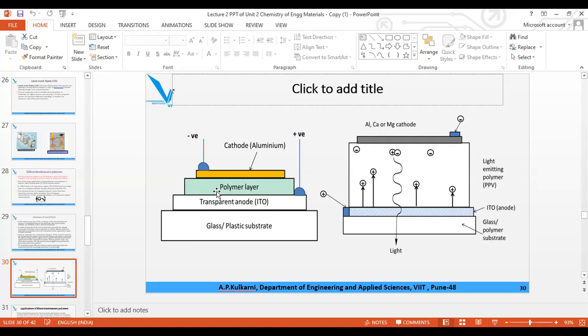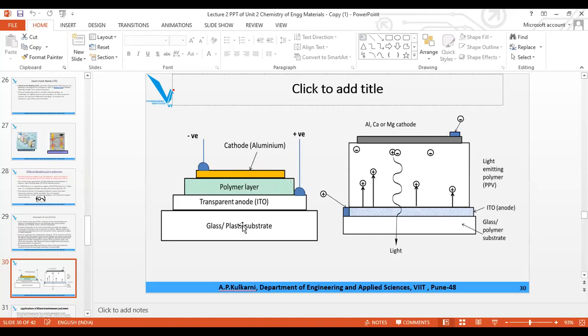Then your normal conjugated polymer, which is an organic semiconductor with conjugated double bonds and conjugated single bonds. Then we have a cathode. Usually the cathode is either aluminum, calcium or magnesium. It is not transparent.